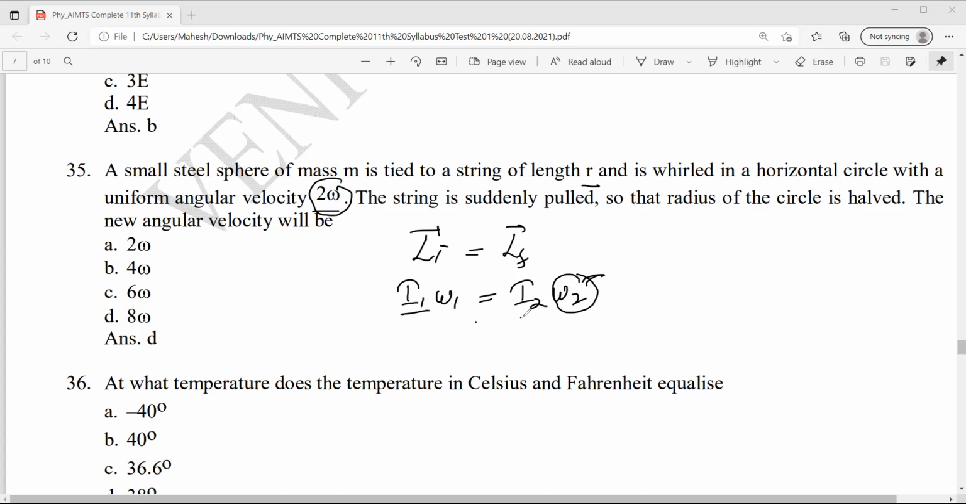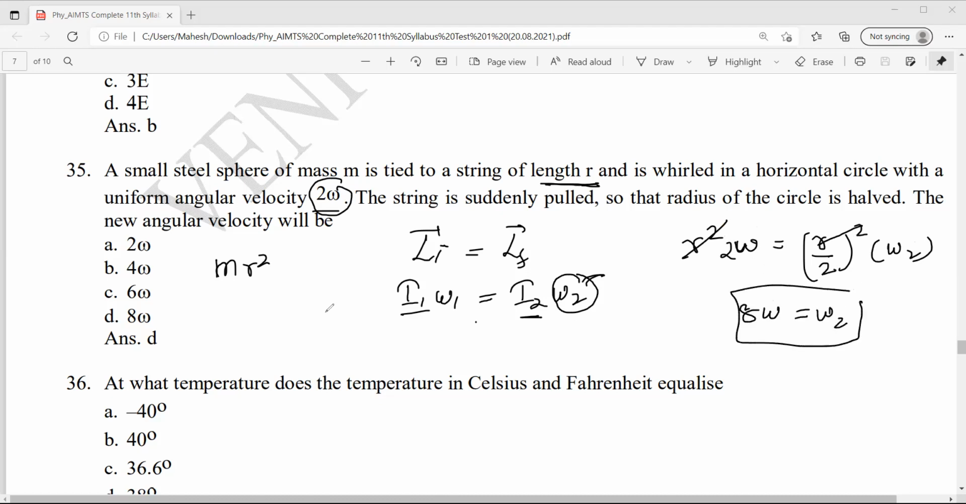Now moment of inertia will also change. Moment of inertia is what? mr squared. So mass will cancel, but radius will differ. Radius is r, and the second radius is R by 2. So r square into 2 omega will be equal to (r by 2) whole square into omega 2. R square cancels. So the answer will be 2 into 4, 8 omega.